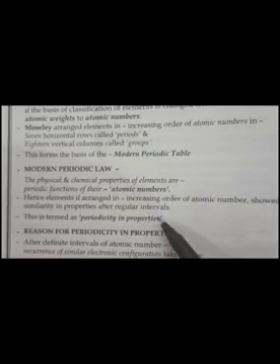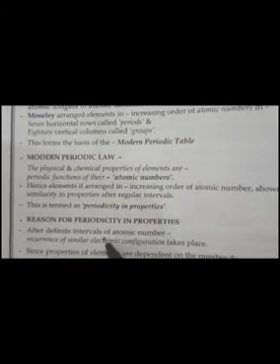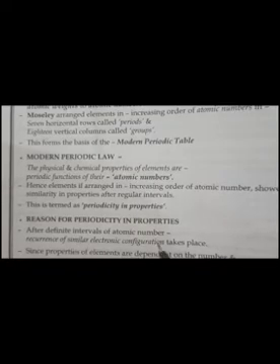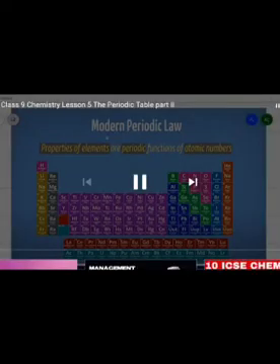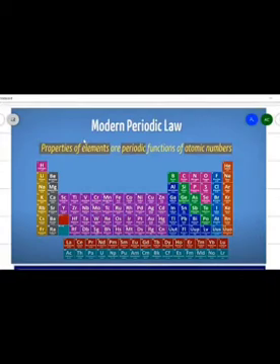Why is there periodicity in properties? Because after a definite interval of atomic number, there is reoccurrence of similar electronic configuration, right? The periodic table is based on the modern periodic law, which states that properties of elements are a periodic function of their atomic numbers. When we arrange atomic numbers in increasing order, we form a table known as the periodic table, which we have already studied, and how it came into existence after so many scientists worked on it.